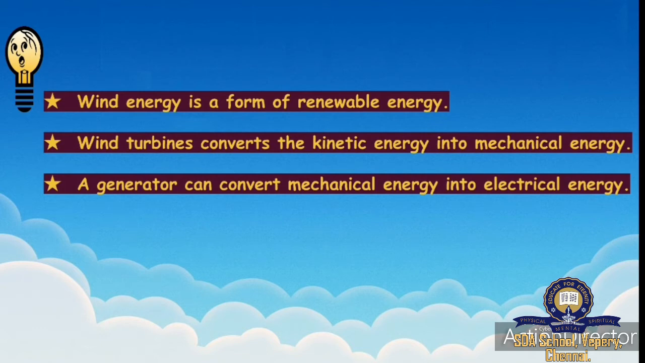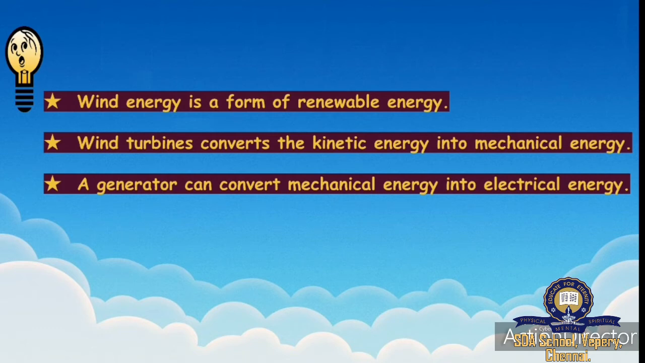Wind turbines convert the kinetic energy into mechanical energy. So, what are wind turbines? Wind turbines means windmills. You all know windmill, right? So, wind turbines are windmills. What will a windmill do? It converts the kinetic energy into mechanical energy. After that, a generator can convert that mechanical energy into electrical energy. So, you all know using windmills we can generate electricity.